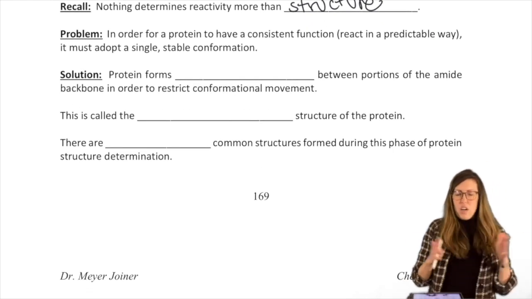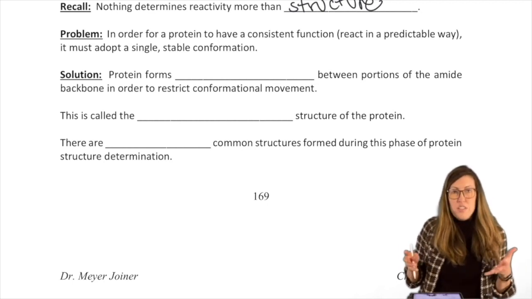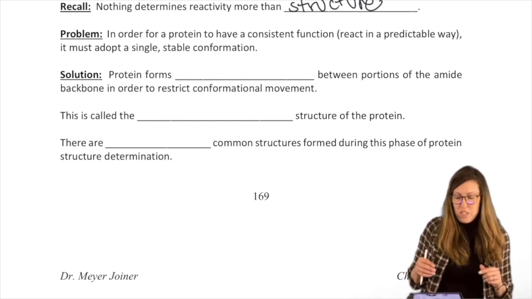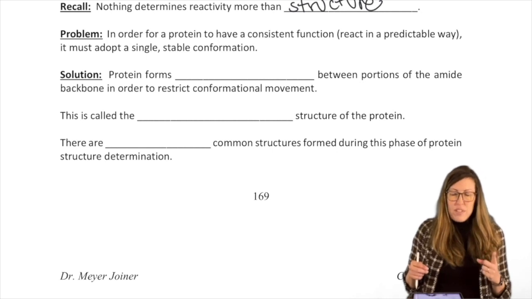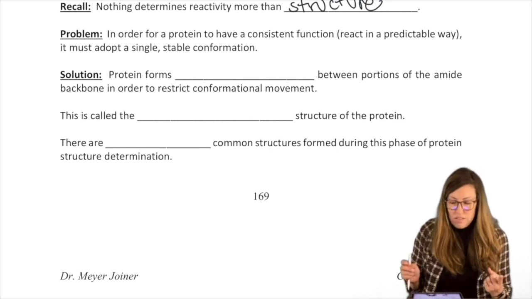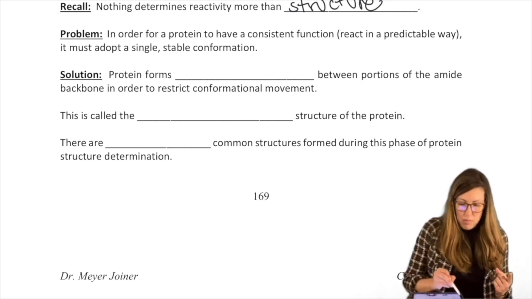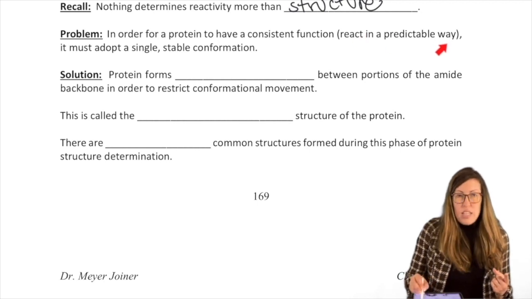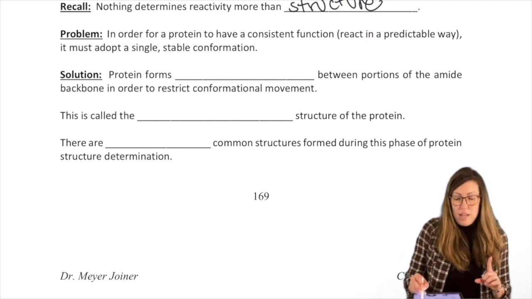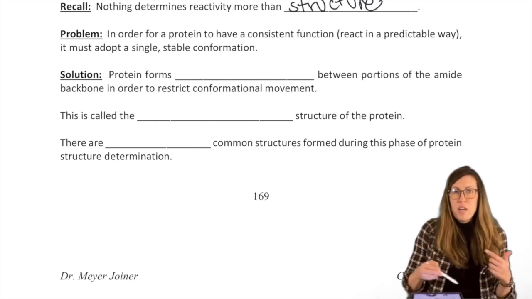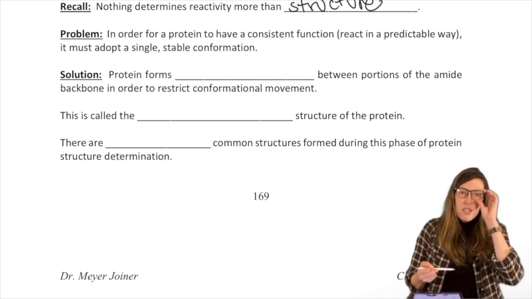We know there's all these different ways it can rotate because they're all single bonds except for that one that's hindered rotation. But if it needs to have a consistent function and it's reliable, right? React in a predictable way, in other words. It needs to have a single, reliable, stable conformation. How does it accomplish this when there's all those rotations possible? We know that single bonds rotate rapidly in solution.